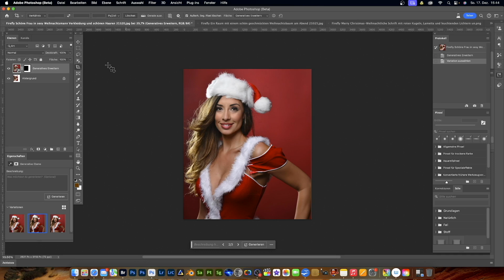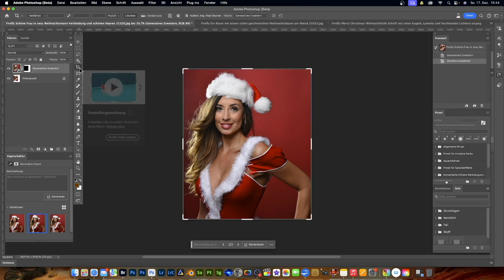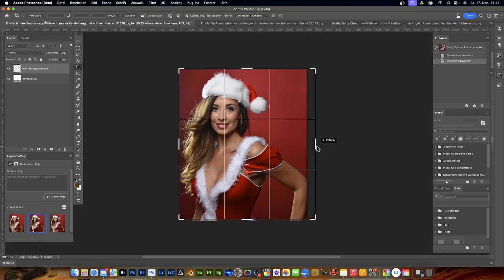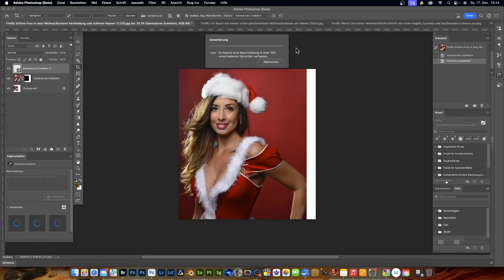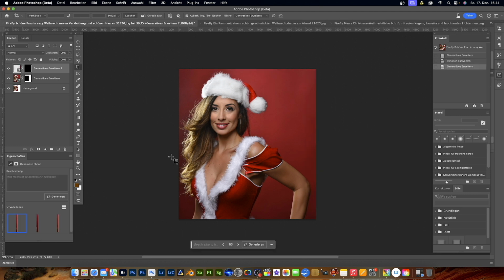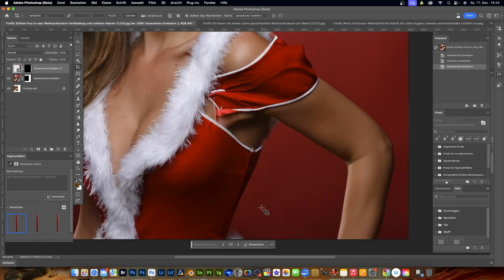Wonderful. But if we want to see the whole arm now, then I will go on it again. I pull the whole thing out a bit more, confirm with OK again, and then the arm should now be completely visible. The hair is fully included, it's not cut off. Wonderful, we don't need to extend anything. Let's just wait now, and bam. And there we have our person completely generated.